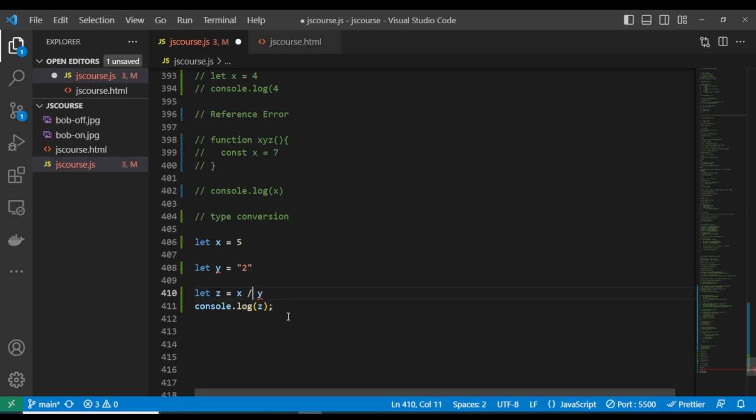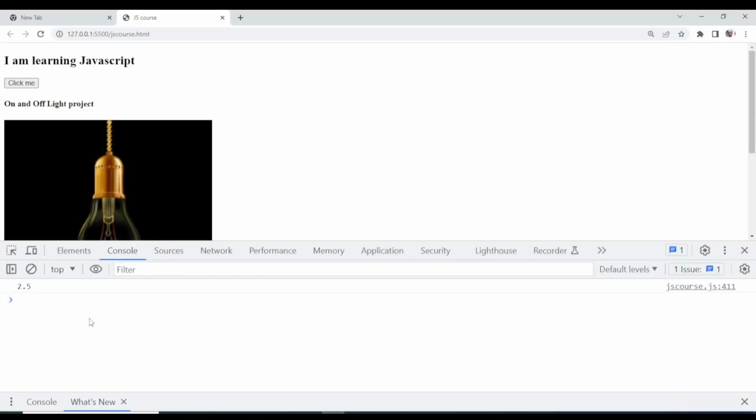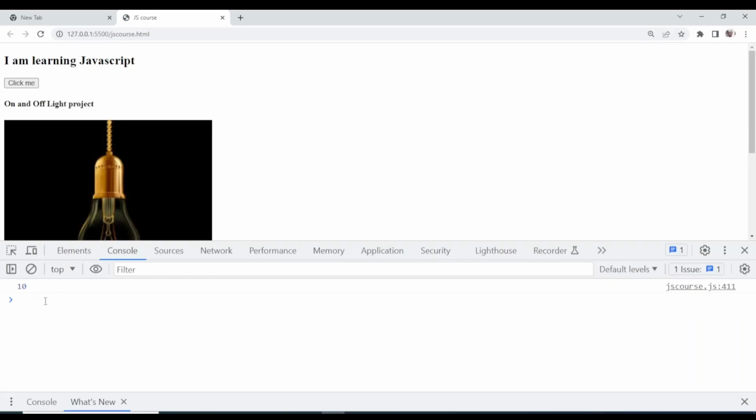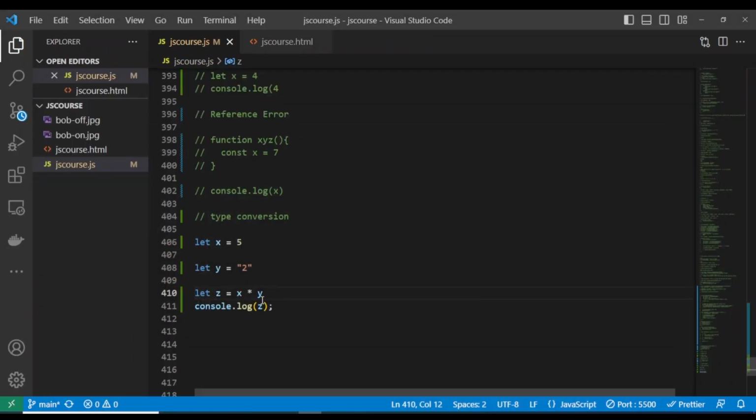Let's use the division sign and you see what will happen. It's going to convert this into a number. Look at the 2.5. It has converted into a number. And as well, if you use the multiplication sign, it's going to convert it into a number. And now we have 10.